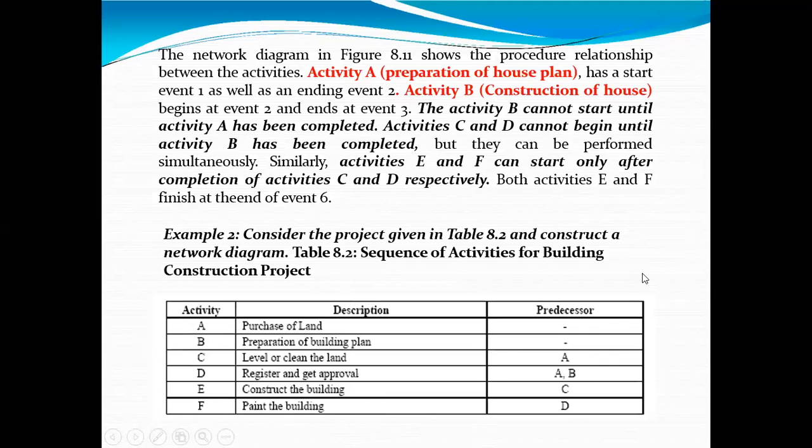In these 6 activities, for activity A and B, there is no precedent activity. So purchasing of land and preparation of building plan, these are the two independent activities. Without having land also you can prepare the plan. Then level or clean the land. When can you level or clean the land? When you have purchased the land, that means when you have land with you, is it right? So for activity C, A is the predecessor.